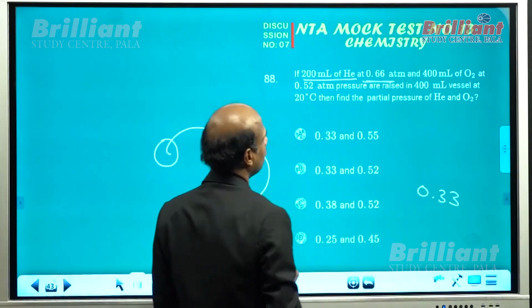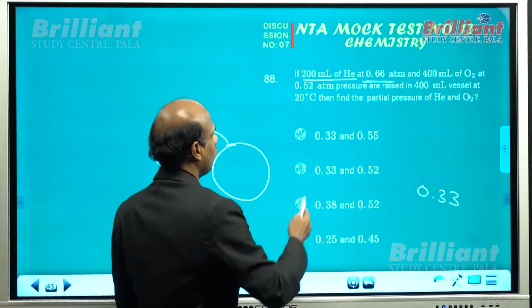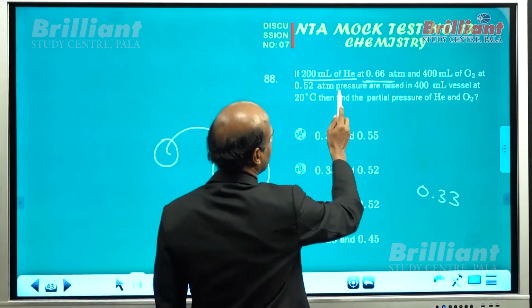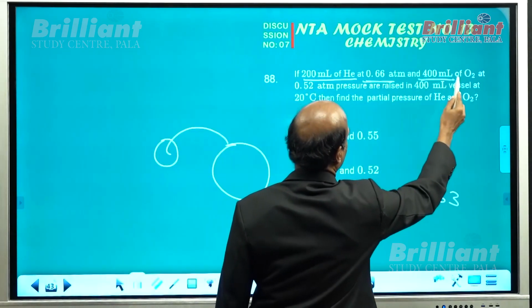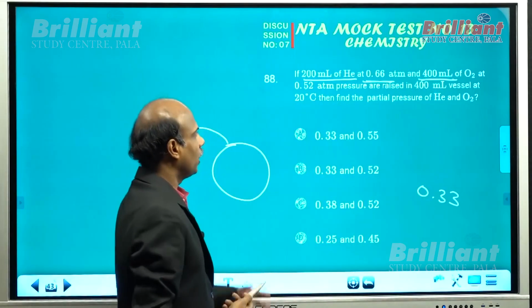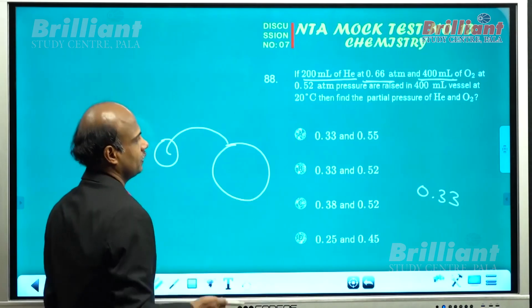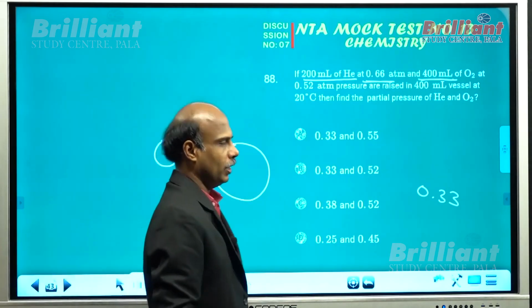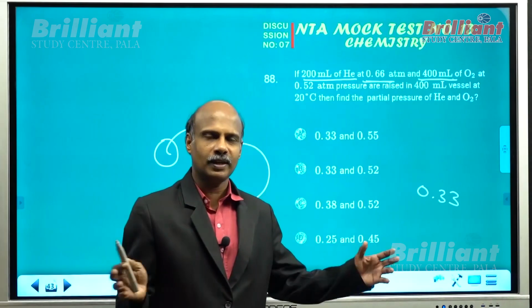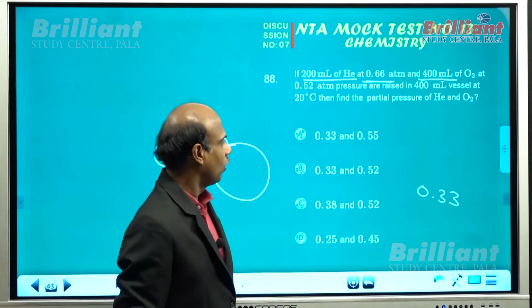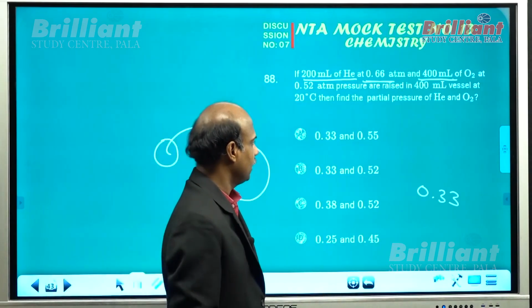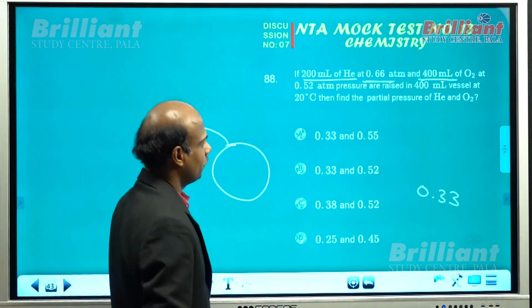Now what about that of oxygen? Oxygen, it is 0.52 atm. Already it is in a 400 ml vessel. Now it is entering into the vessel having the same capacity. So as far as oxygen is concerned, nothing happened to its volume. Volume practically the same. In that case, the pressure should also be the same.